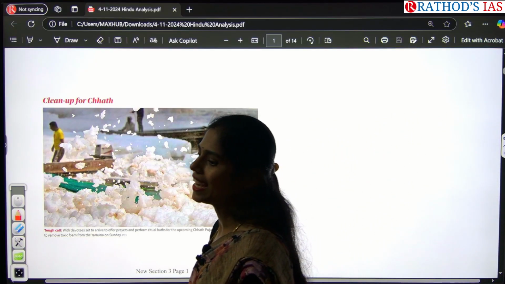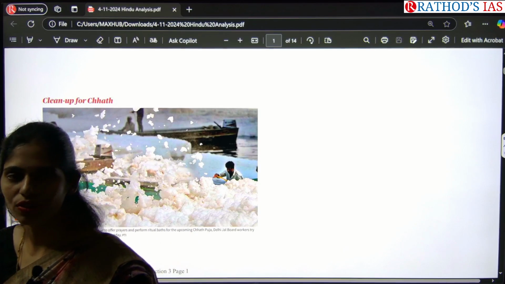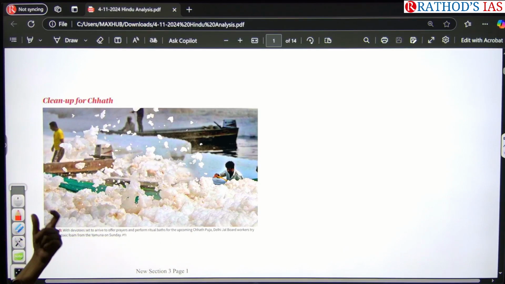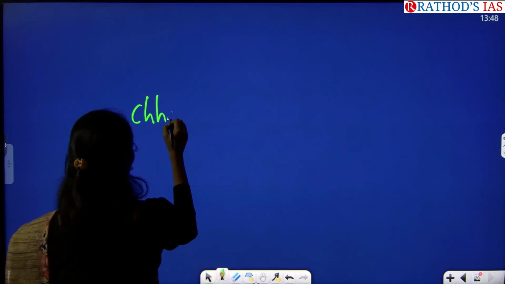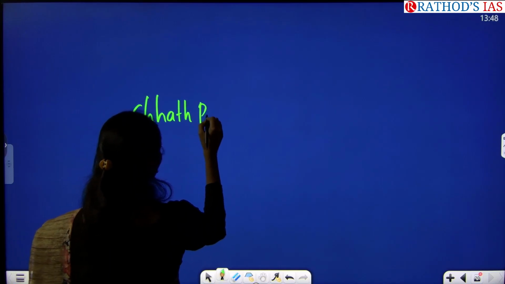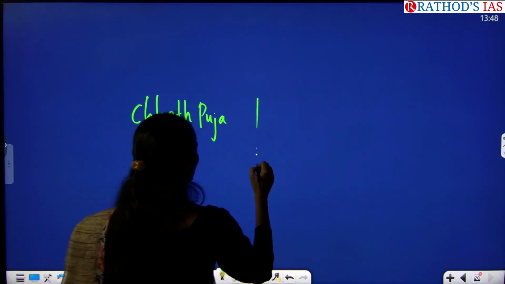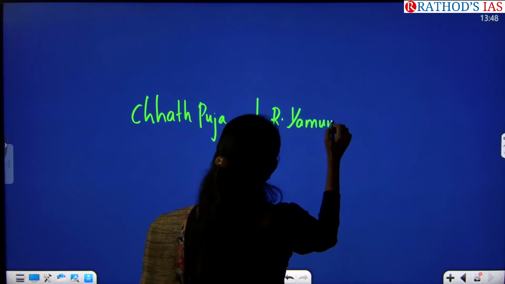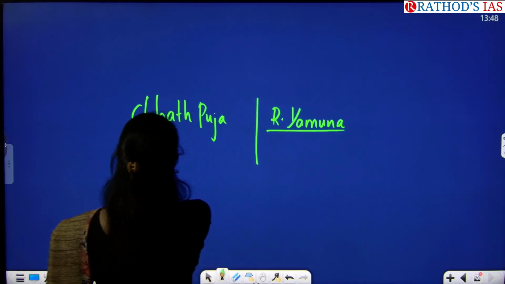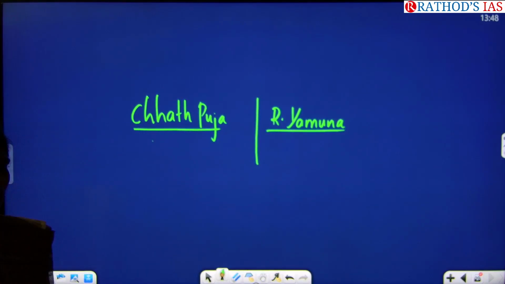So here there is a high chance of getting a question regarding this river Yamuna, and as well as you may also get a question regarding this Chhath Puja. So the first keyword is Chhath Puja and the second keyword is river Yamuna.